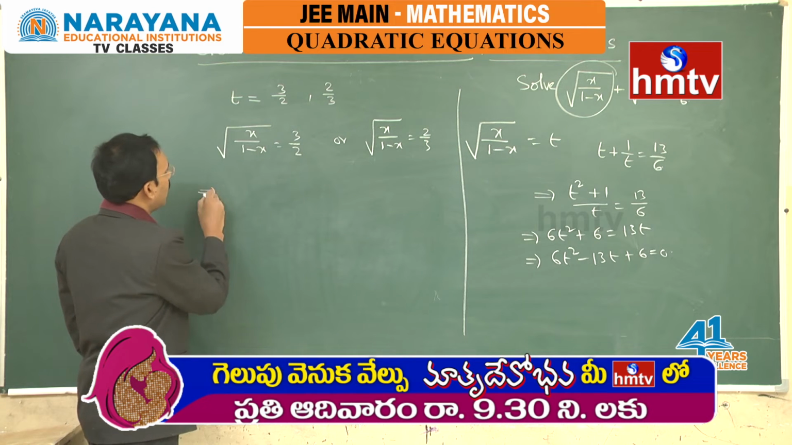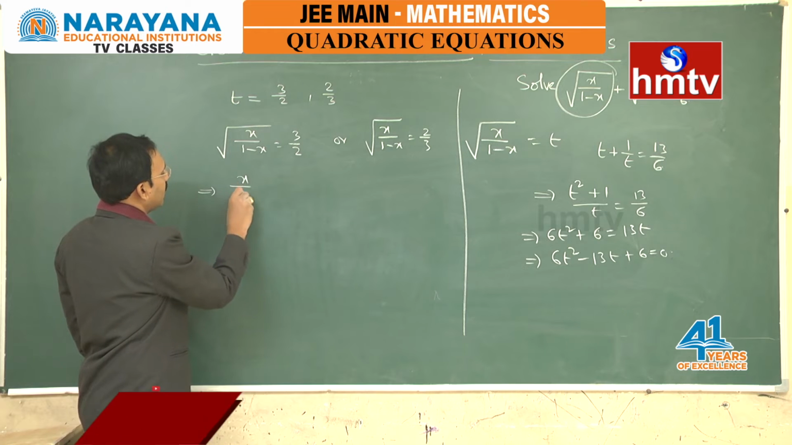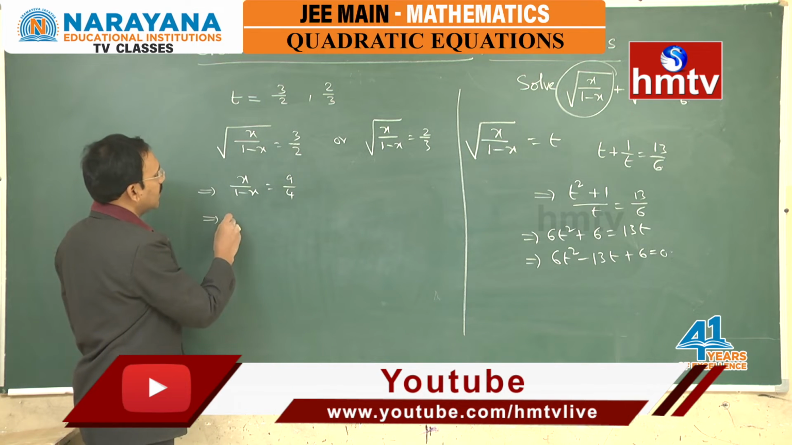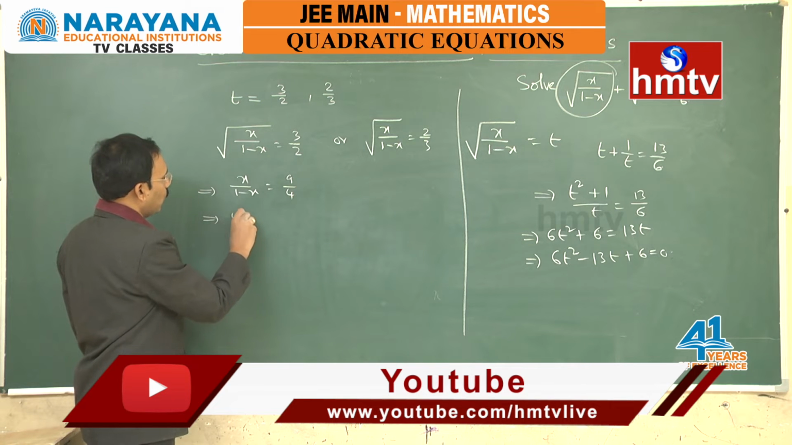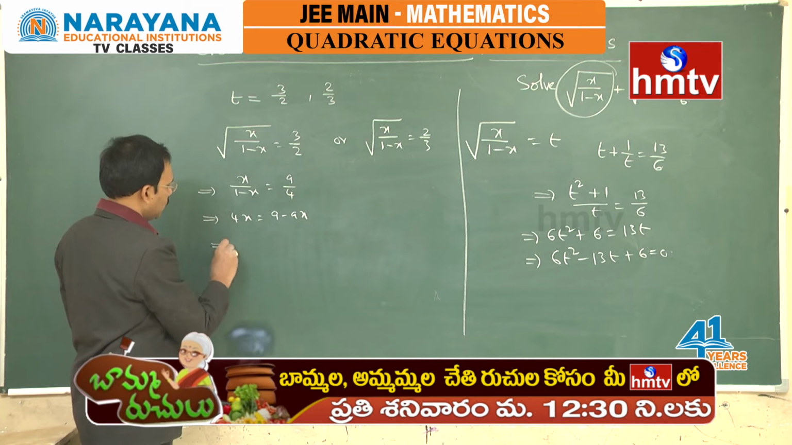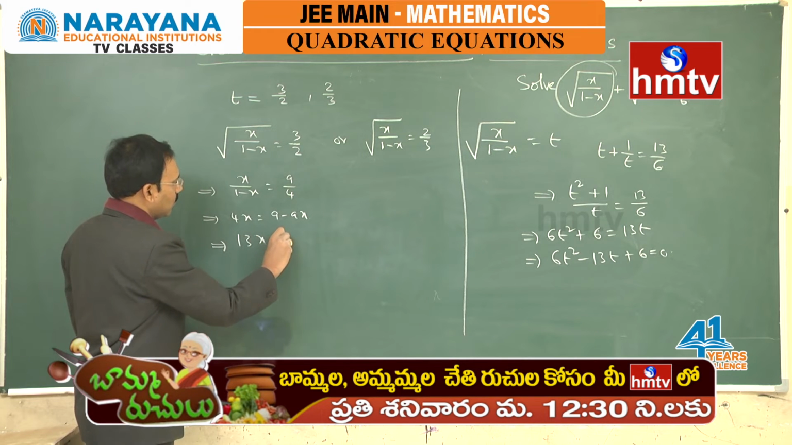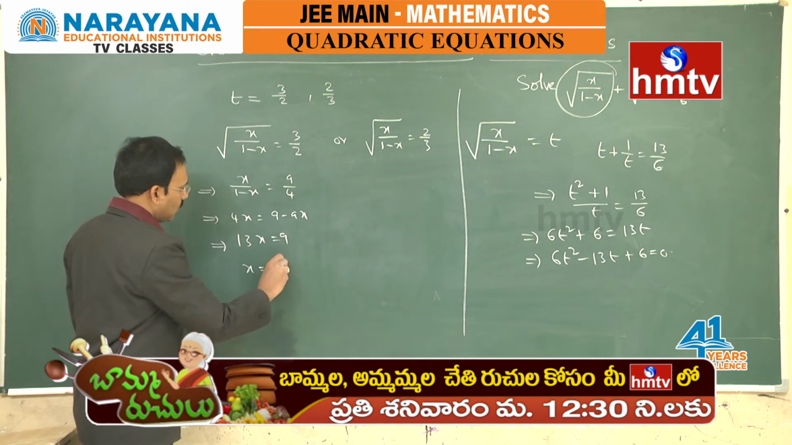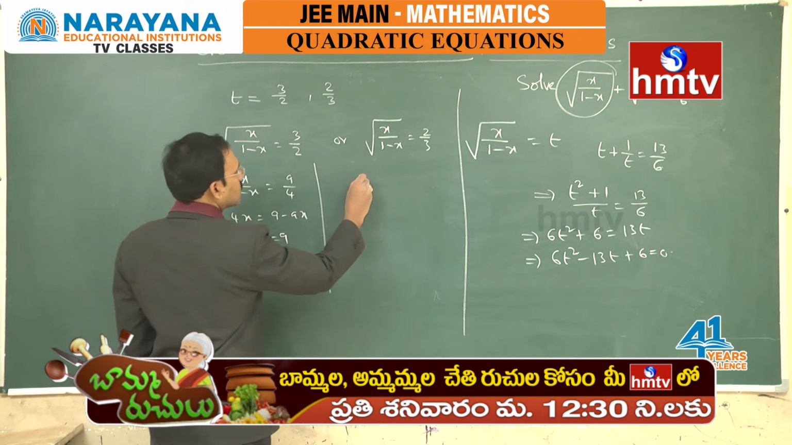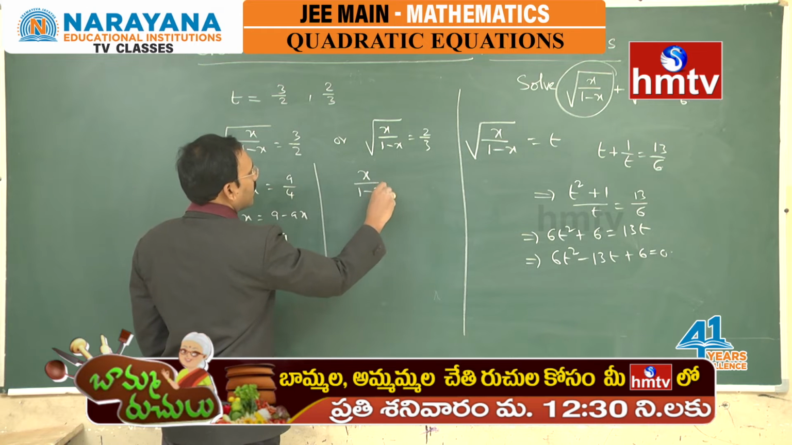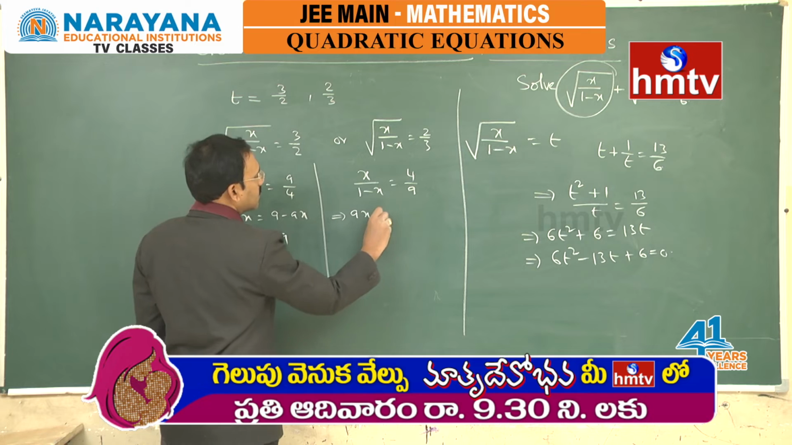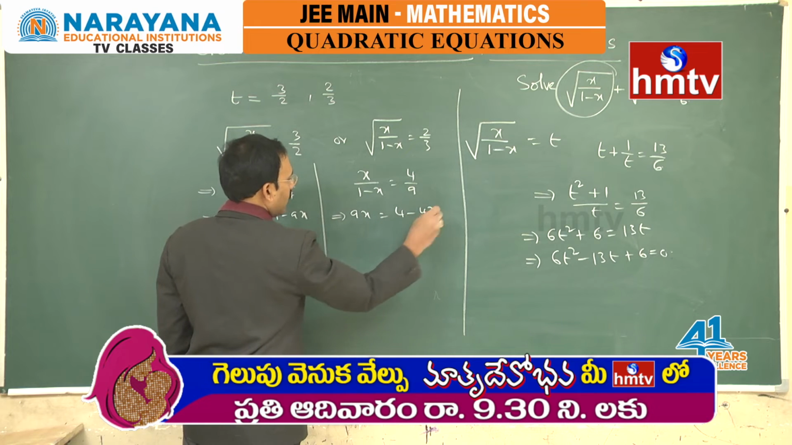Now, if you just square it, x by 1 minus x is 9 by 4, you will get a linear expression like 4x is equal to 9 minus 9x. So, 13x is equal to 9, x is equal to 9 by 13. As well, if you square here, x by 1 minus x is 4 by 9 and hence 9x is equal to 4 minus 4x.